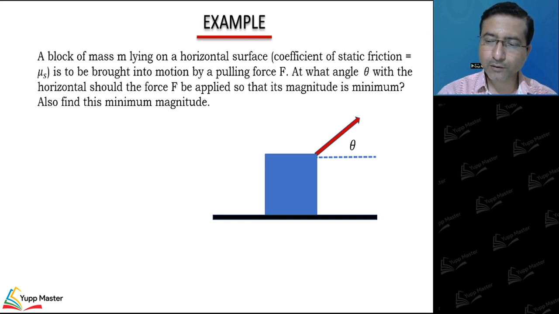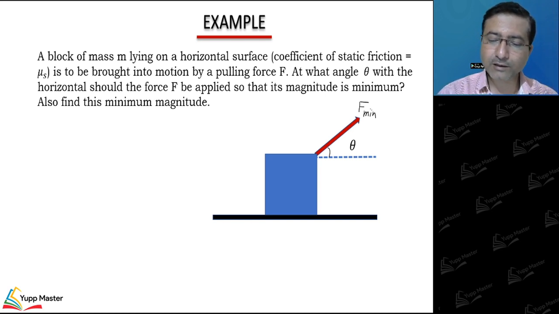So we want to displace the block, and we want the force which we apply to be minimum. The question is, in what direction should we apply the force and what should be the magnitude of this minimum force? I don't know the direction or the magnitude. So let the force act at an angle theta. We don't know theta, we need to find the theta for which force is minimum.